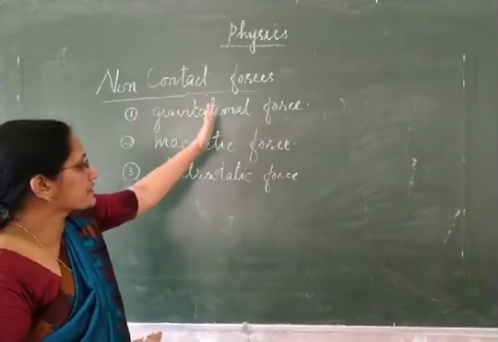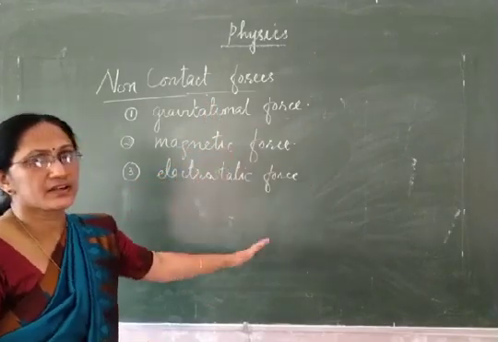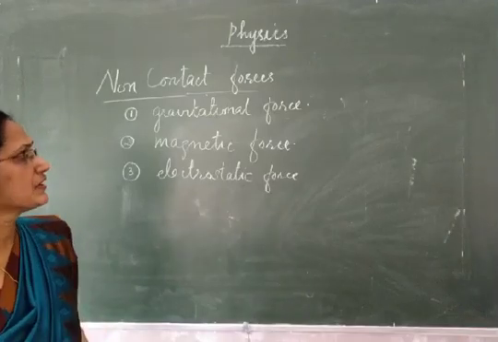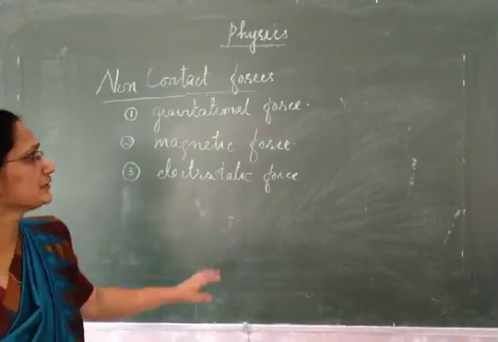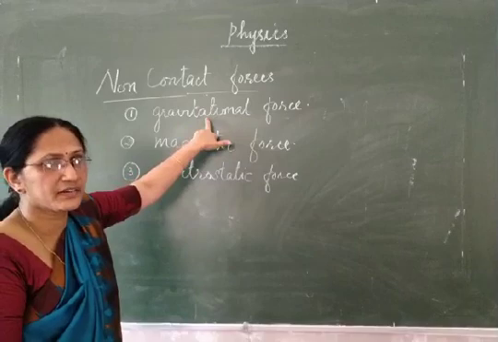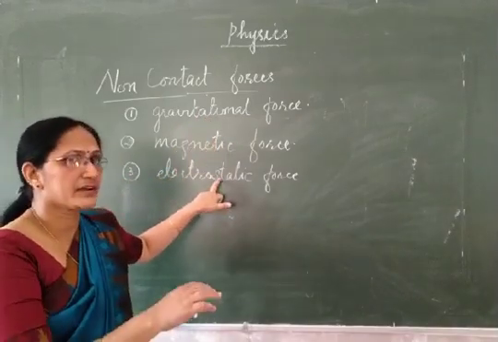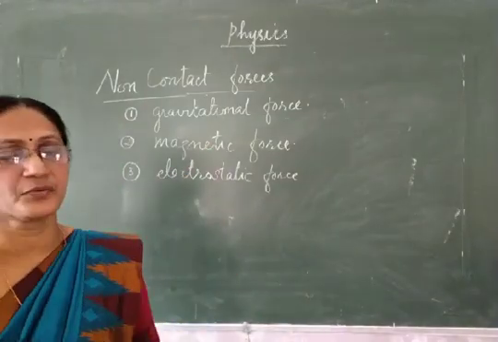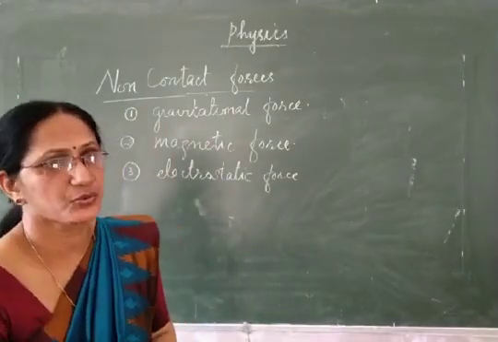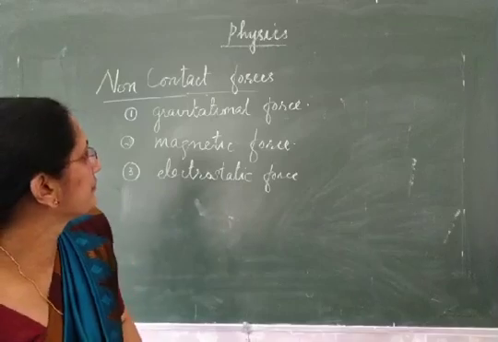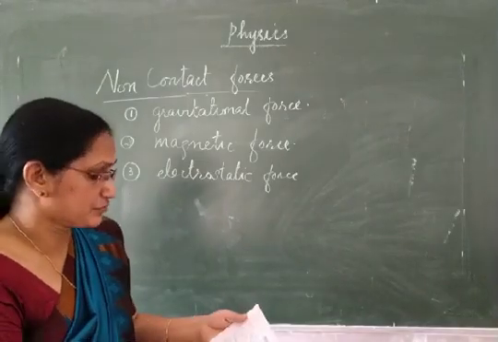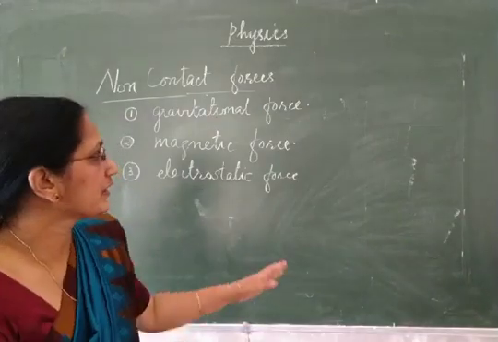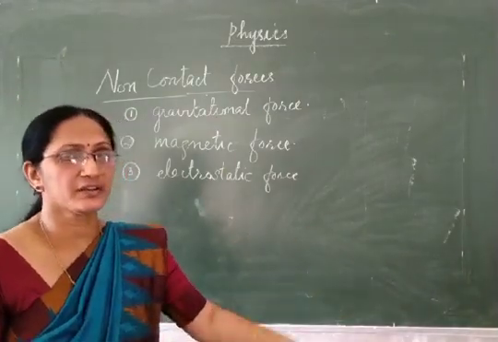And there are some general characteristics of these non-contact forces. Gravitational force is only attractive, but the other two are either attractive or repulsive. And all these non-contact forces obey inverse square law. And these forces can be either of low range or high range.